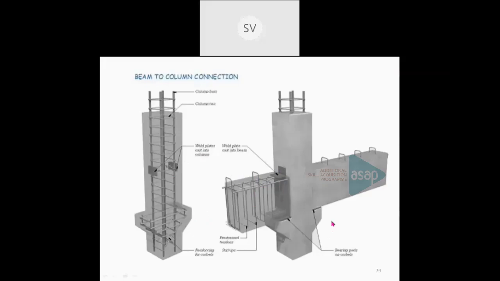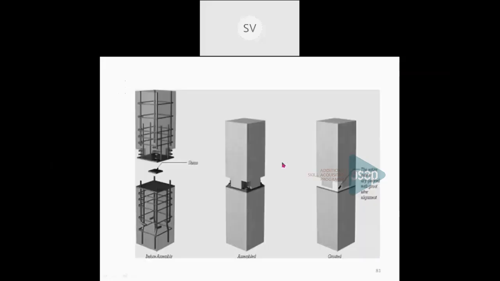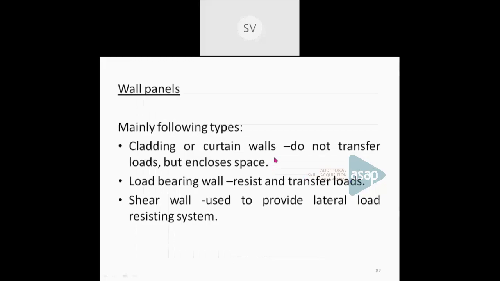So this is again a connection between columns, beams and slab. This is a slab panel, a hollow core slab. This is a prefabricated column and the prefabricated beam. All these things are connected together by means of grouting. Again, columns, with reinforcement provided in the column. The plates are provided to join the columns. And wall panels are also being used.